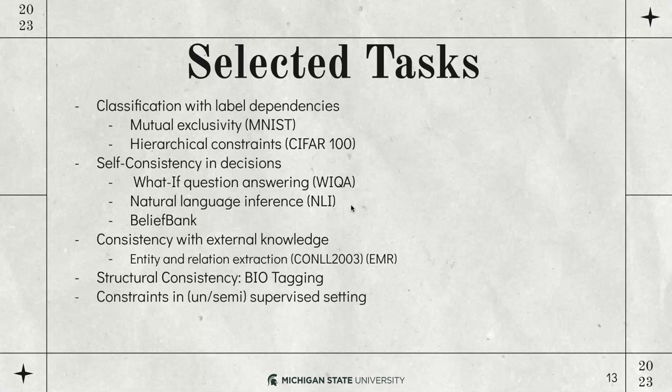We have also investigated the constraints being used in an unsupervised or semi-supervised setting. For instance, we have MNIST arithmetic task, where you have the MNIST digit classification task, but the supervision comes from a summation of the 2 digits. So you don't really have the label of the digits. You have to use that summation to somehow retrieve or learn the correct labels of the digits. And we have Sudoku, where you are given a partially filled Sudoku table, just one table, and you have to use a set of constraints to see whether your network can fill the rest of these values in the